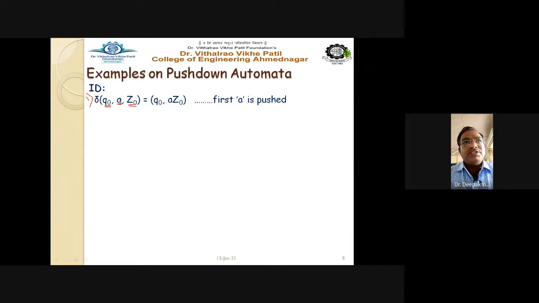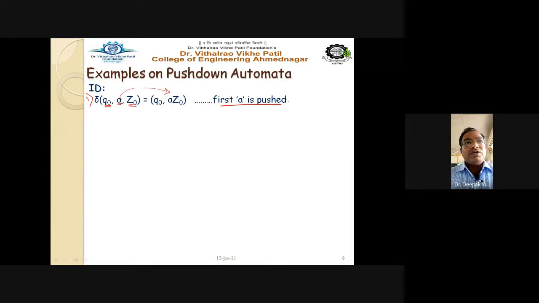We have to push this A inside the stack. The A is pushed. So first A is pushed onto the stack. This is the first ID rule we have described for our PDA, right? So observe carefully on the screen how the rules are written here, right?